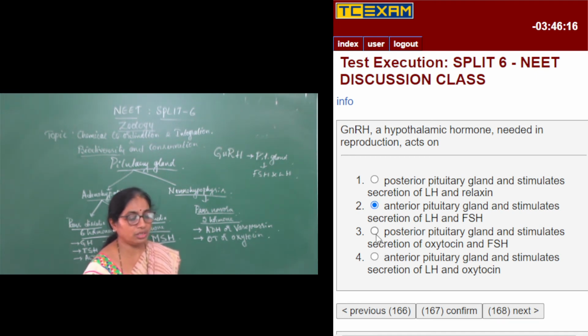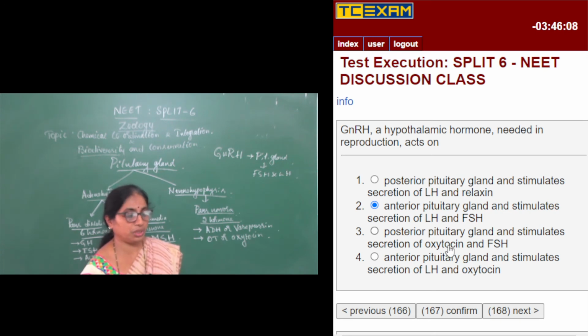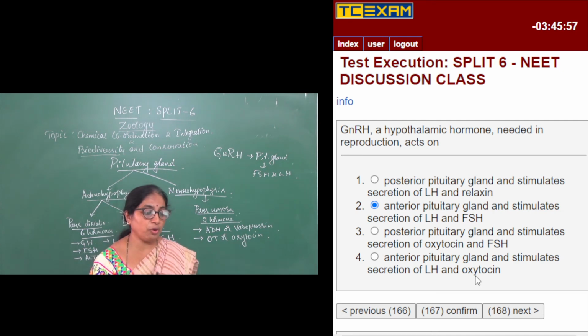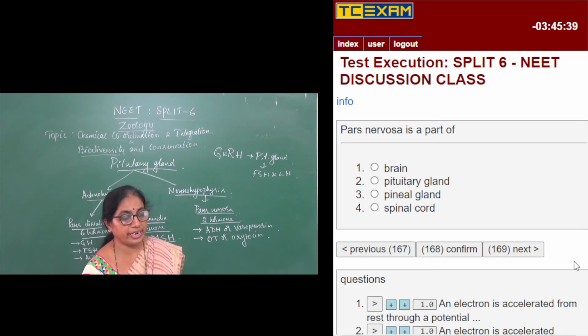So here what's wrong in the third option? Posterior pituitary gland and stimulate secretion of oxytocin and FSH. Of course, oxytocin is secreted from posterior pituitary gland but not FSH. FSH is secreted from anterior pituitary gland. And in the fourth option, what is wrong? Anterior pituitary gland and stimulate secretion of LH. Of course, completely right. But oxytocin is secreted from neurohypophysis or the posterior gland. Therefore, all the other 3 options are wrong and only second is applicable. Moving on to the next question.